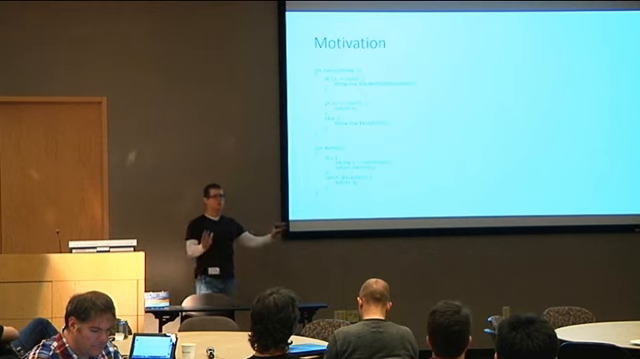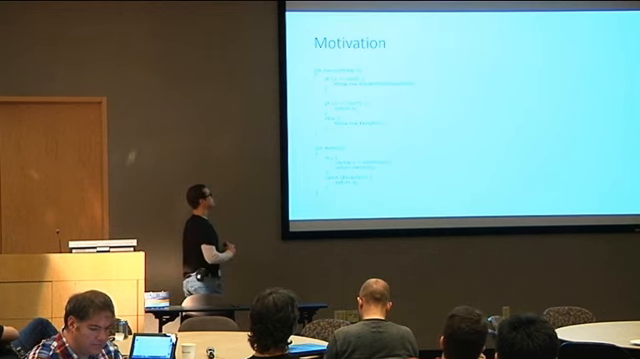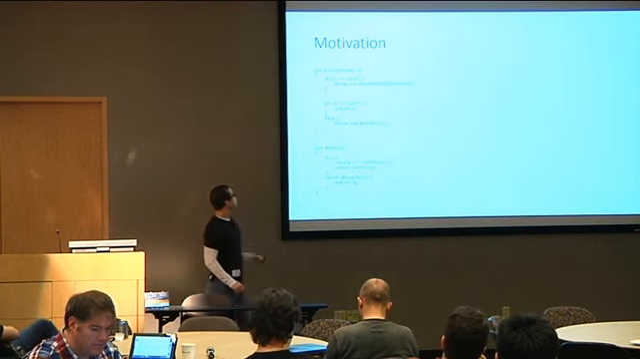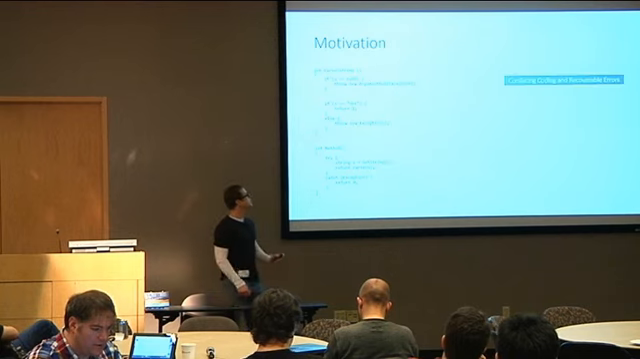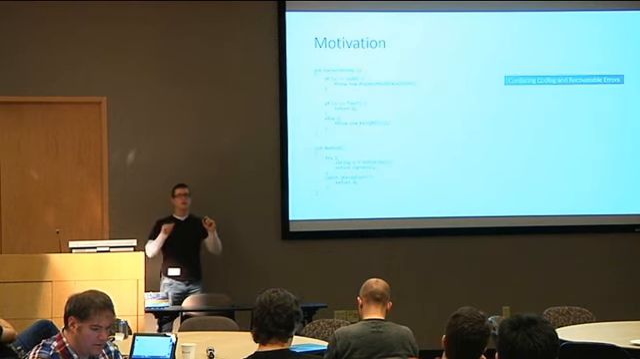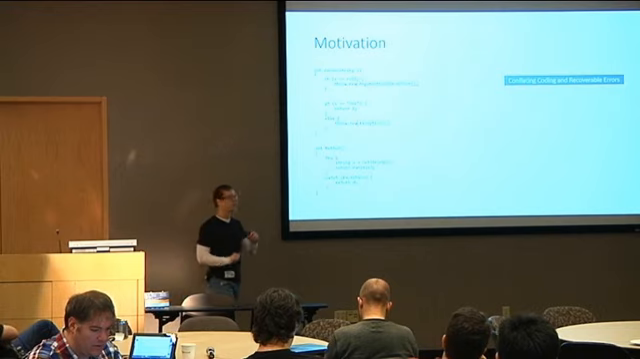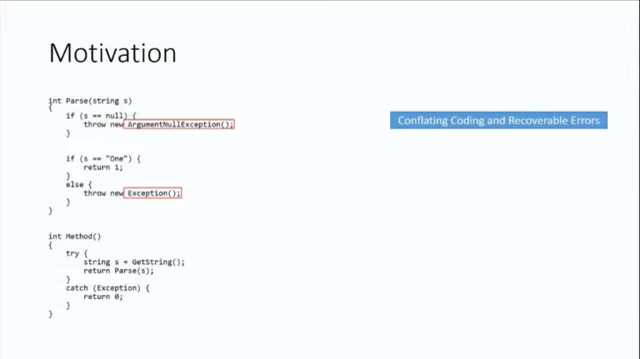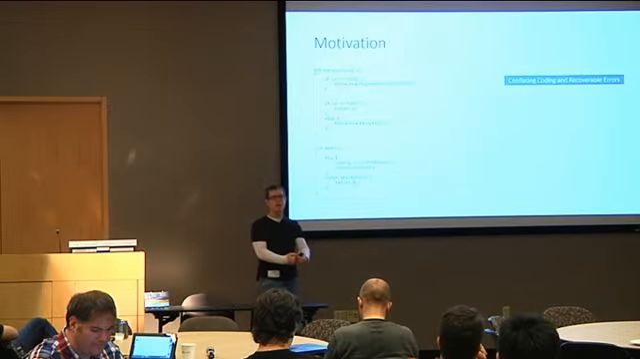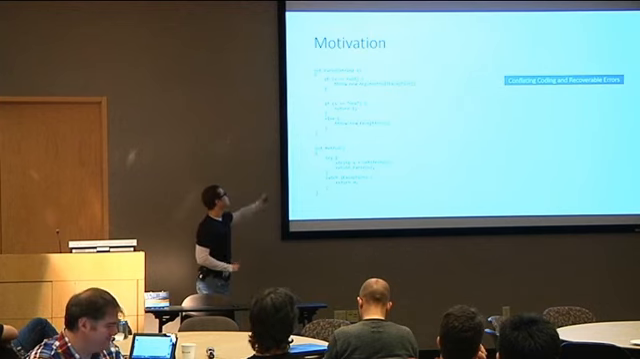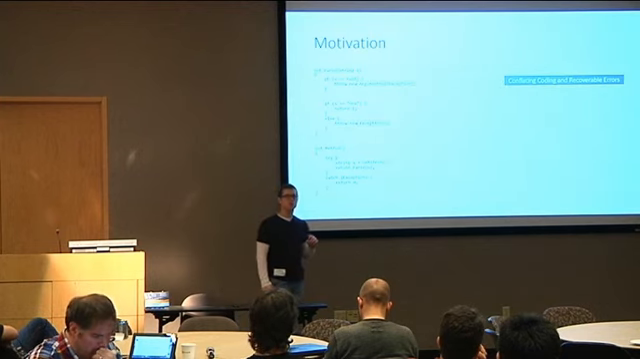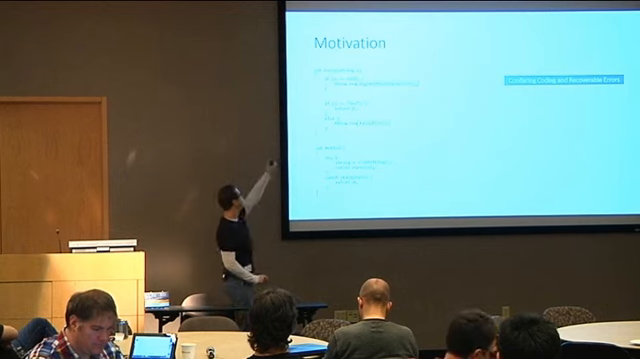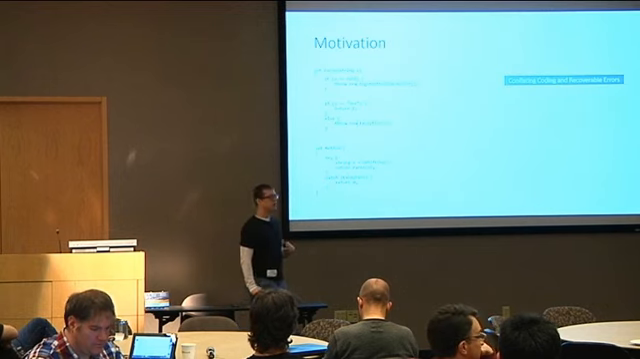So this is kind of the primary motivation for our error model in System C#. When we look at this code, the first thing you'll notice is the code is conflating coding errors and recoverable errors. If you pass null to parse, you have a coding error. You have violated the contracts of the API, and your process needs to die now, not later. But we're using exceptions to model coding errors, which means that we've completely conflated, from the caller's perspective, what is a coding error and what is a runtime error.